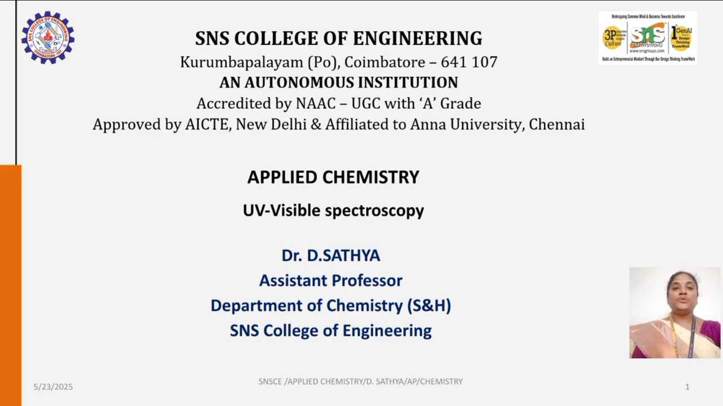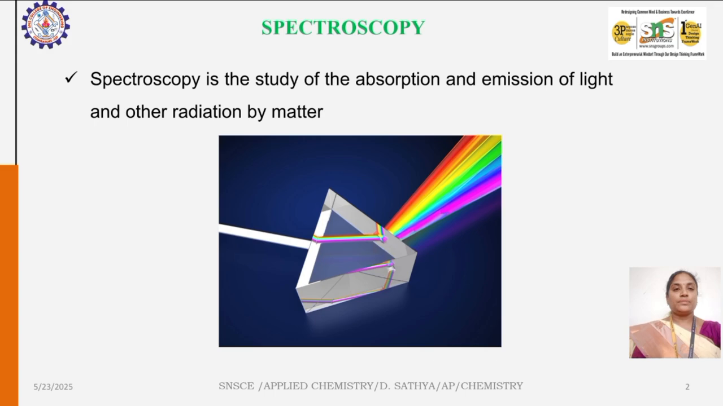Today we are going to discuss an interesting lecture series, UV-visible spectroscopy. So what is spectroscopy? This is a prism. When light enters the prism, it gives different colors. So the study of the absorption and emission of light and other radiation by interaction with matter is called spectroscopy.